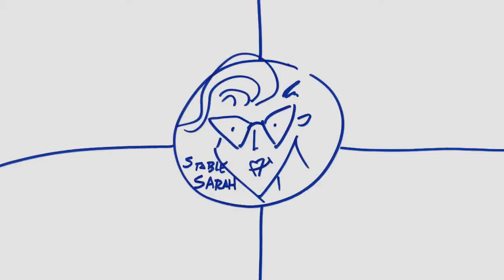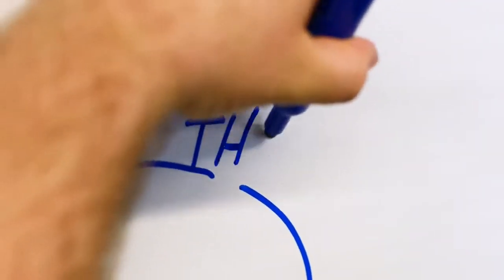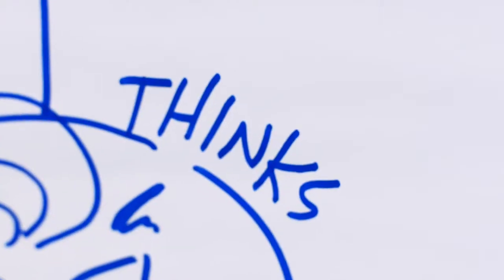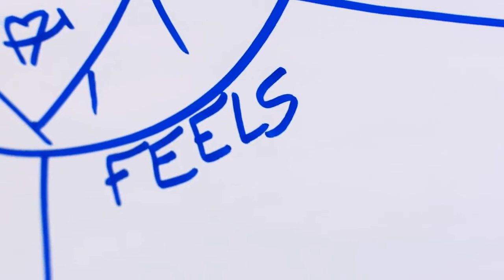Back to Stable Sarah, though. We have this empathy map skeleton that needs to be filled in. Right now, our empathy map is just 4 blank quadrants. Let's write 4 words, 1 in each quadrant: says, does, thinks, and feels, in order to give us a space to play.